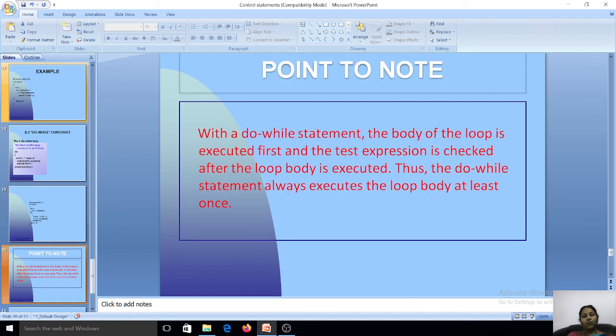Point to note: with the do while statement, the body of the loop is executed first and the test expression is checked after the loop body is executed. Thus, the do while statement always executes the loop body at least once. Once again I will repeat it. In the do while statement, the body of the loop is executed first and the test expression is checked after the loop body is executed. Thus, the do while statement always executes the loop body at least once.